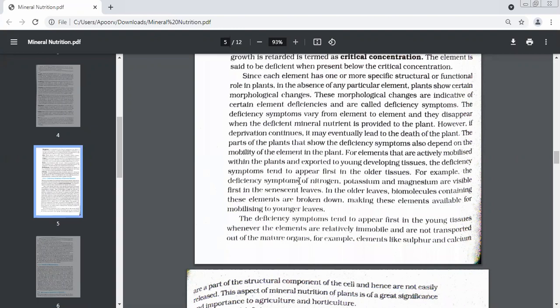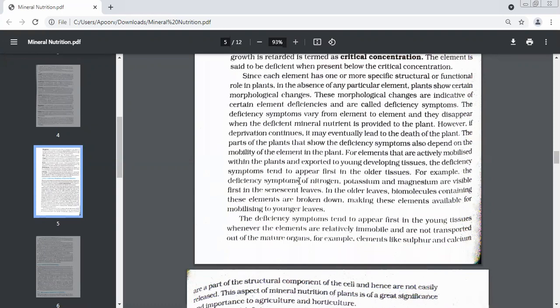Younger leaves or older leaves? Who will show the symptoms, children? If the element is not mobile, young leaves. So whether the symptoms will be visible in the old leaves or young leaves depends on what?